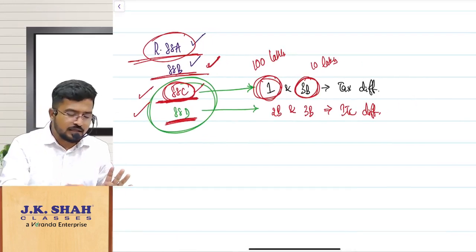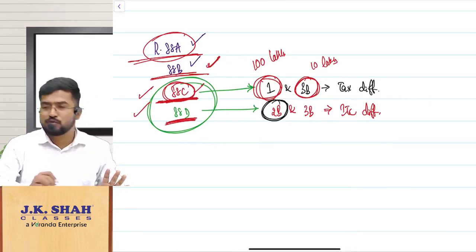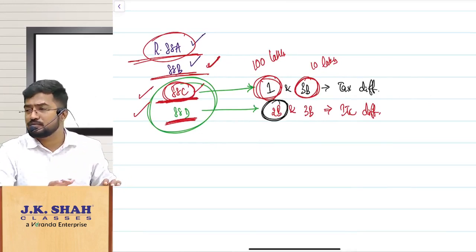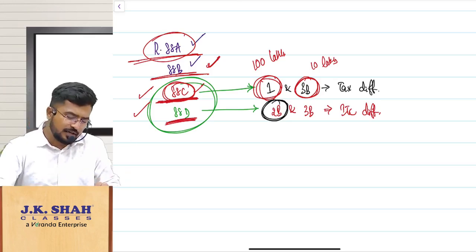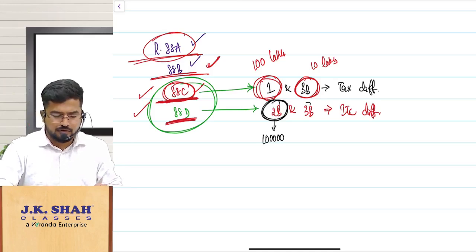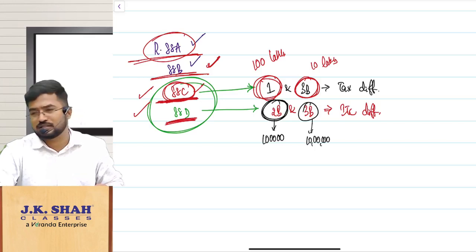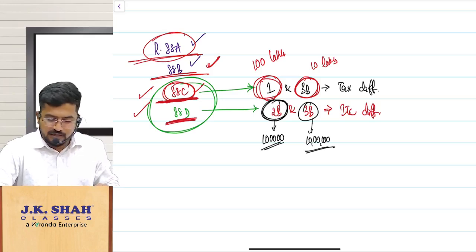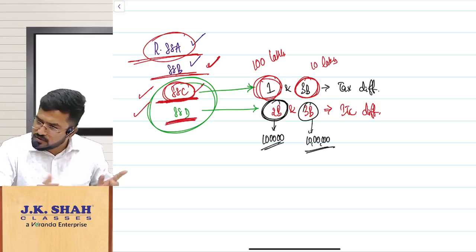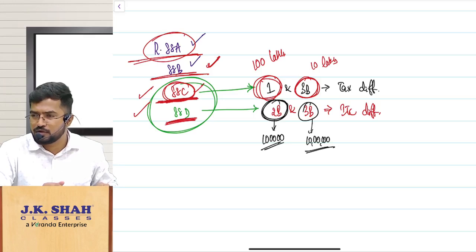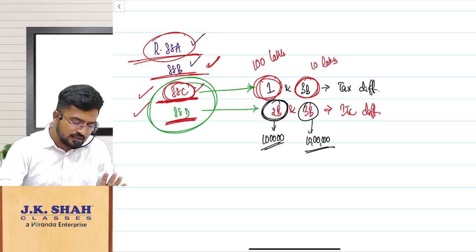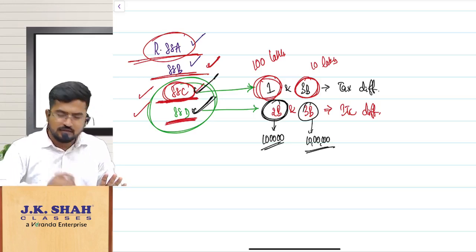What is that now? Sir, there is GSTR-2B. What is GSTR-2B? Your auto-populated data of ITC, correct? Auto-populated data is showing 1 lakh as ITC. What are you doing in 3B? You are taking 10 lakhs. You are taking one zero extra, that's all. There is a difference between 2B and 3B. The system will give a notice. Are you able to understand? 88C and 88D are the same concepts.